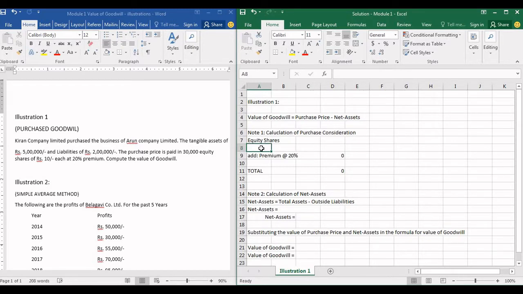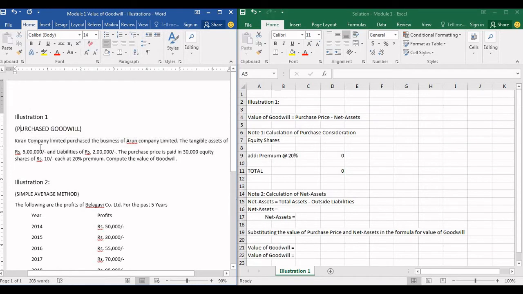We discussed the formula in the previous class that valuation of goodwill on the basis of purchased goodwill is purchase price or purchase consideration minus net assets. I've given the formula here. Let me just read out the question. The question is here.